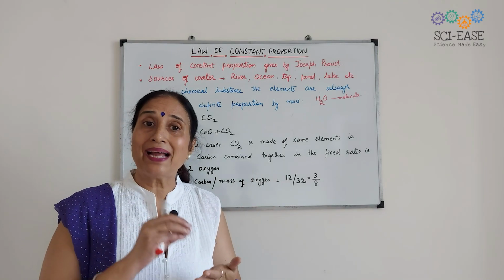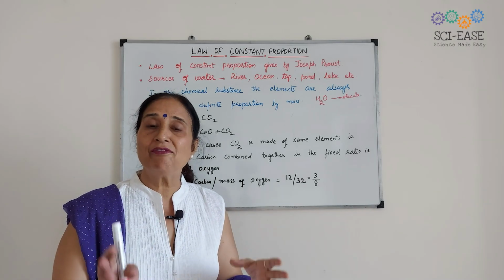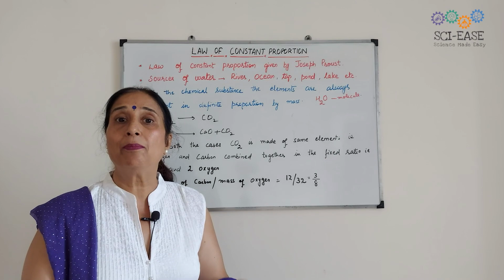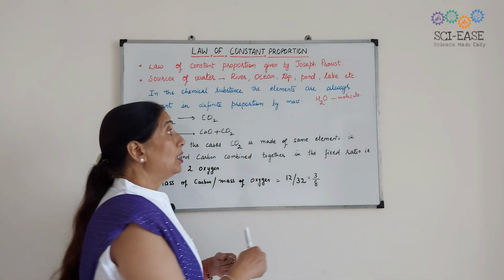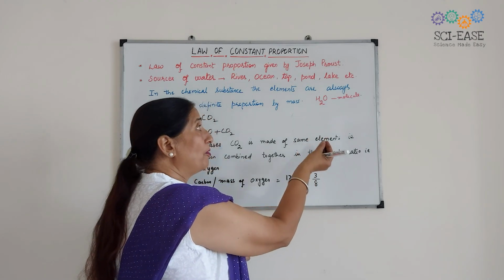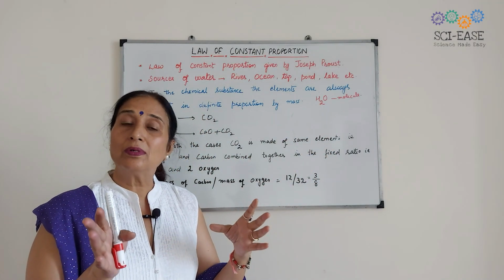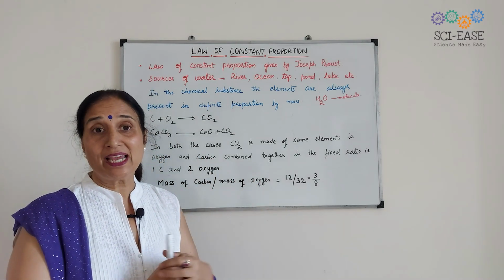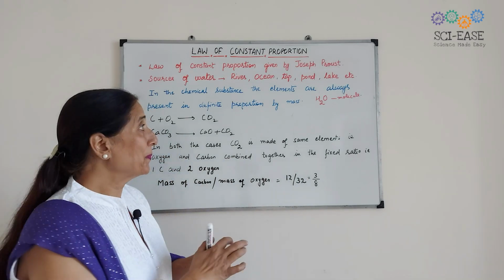Because you know that atoms are so small that they can't be seen with the naked eye. They can be seen only with the help of a powerful electron microscope. So, a small drop of water contains a large number of water molecules. You can say hydrogen element and oxygen element.